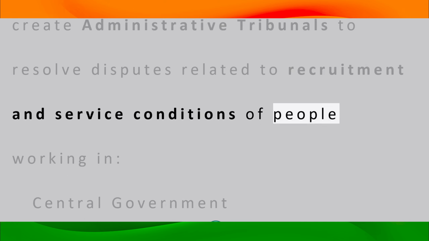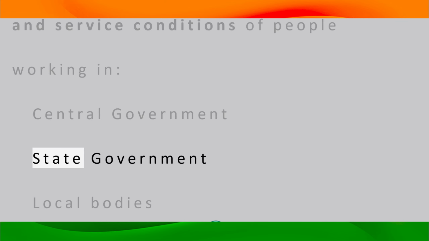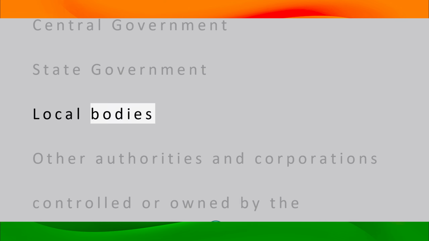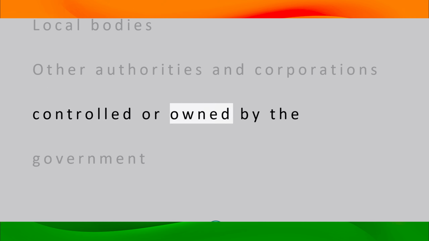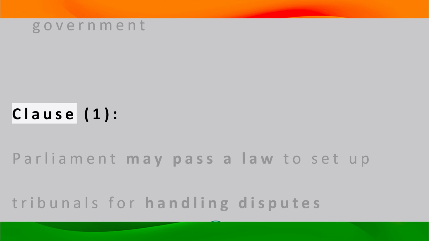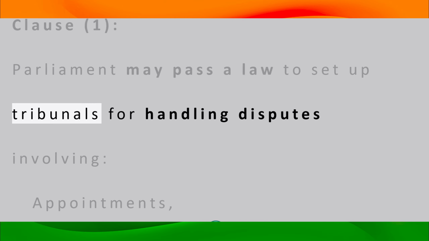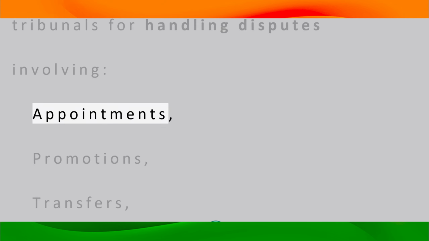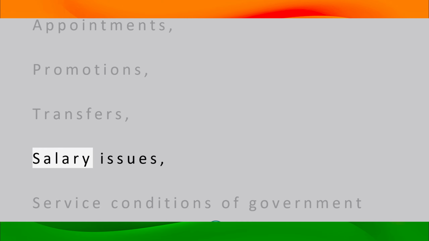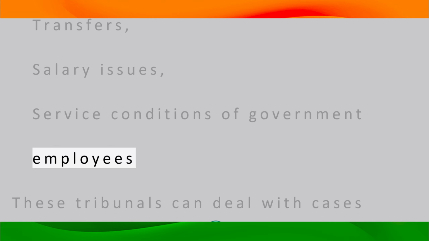service conditions of people working in central government, state government, local bodies, other authorities and corporations controlled or owned by the government. Clause 1. Parliament may pass a law to set up tribunals for handling disputes involving appointments, promotions, transfers, salary issues, service conditions of government employees.